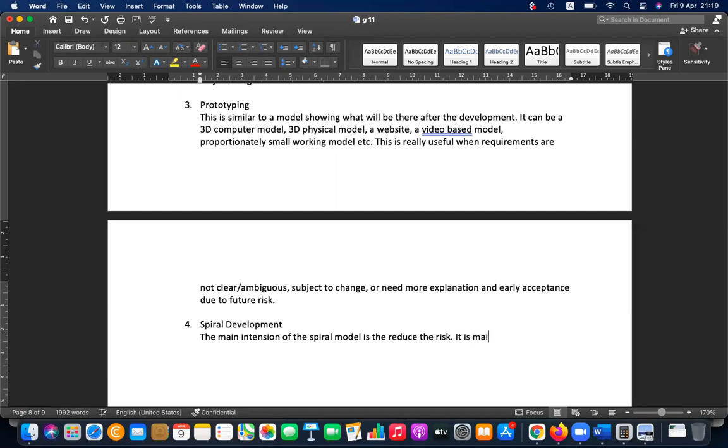It is mainly used in critical systems. So actually, they're trying to reduce the risk in the spiral model, so they're using it in critical systems because they want to reduce the risk.